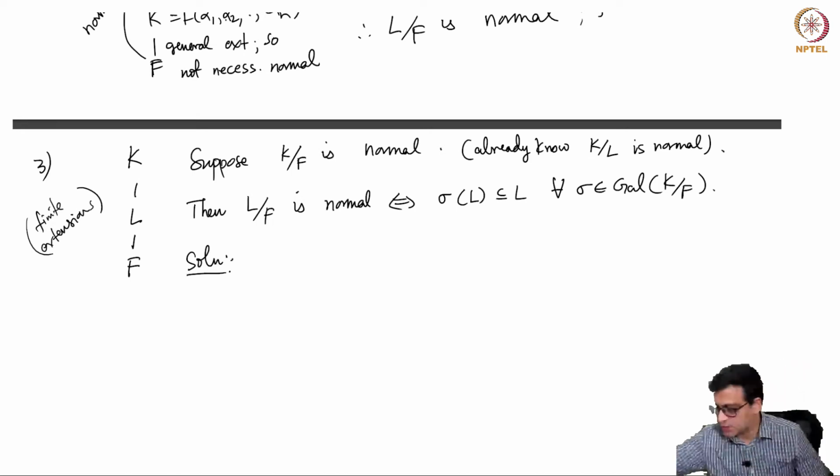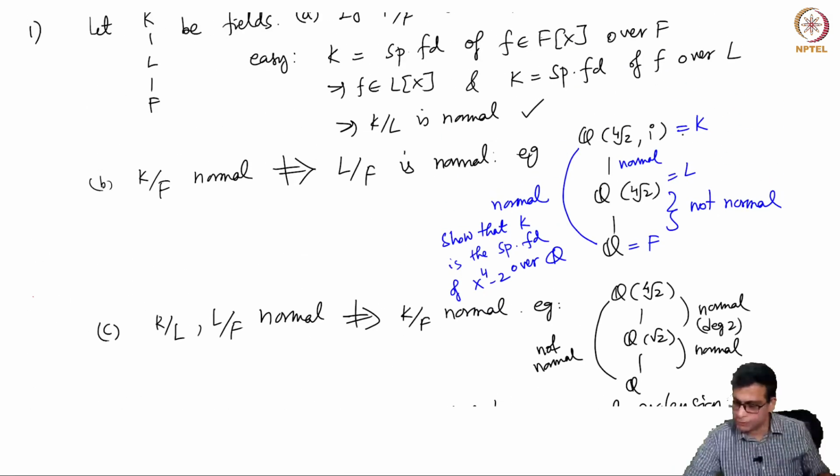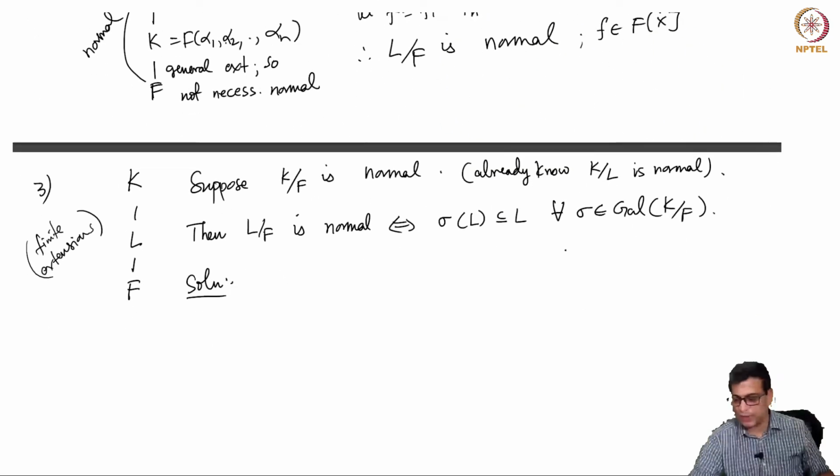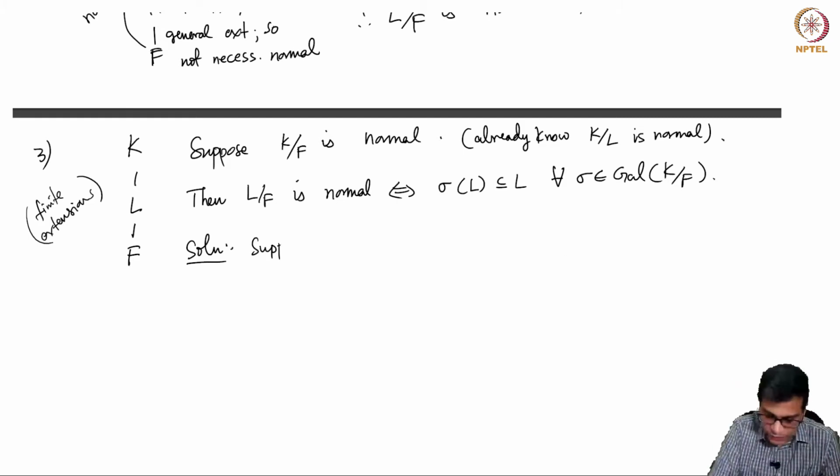Okay, so why is this? I want to show that L over F is, so in general L over F is not normal as this example shows here, but it is normal if this condition is satisfied. So let us check this. So suppose L over F is normal.